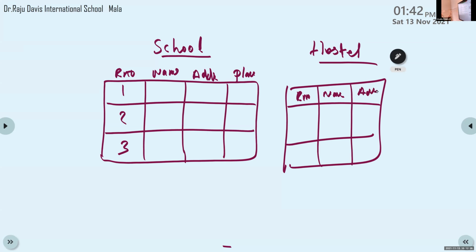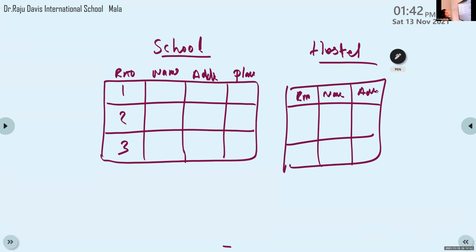Okay. So, if I am not using a computer, I am using the older system, that is the bookkeeping system, that is a normal book register. I am using one register for storing the student details. So, for school I am using one book, it includes the data, and in the hostel also I am using the same details in another book.